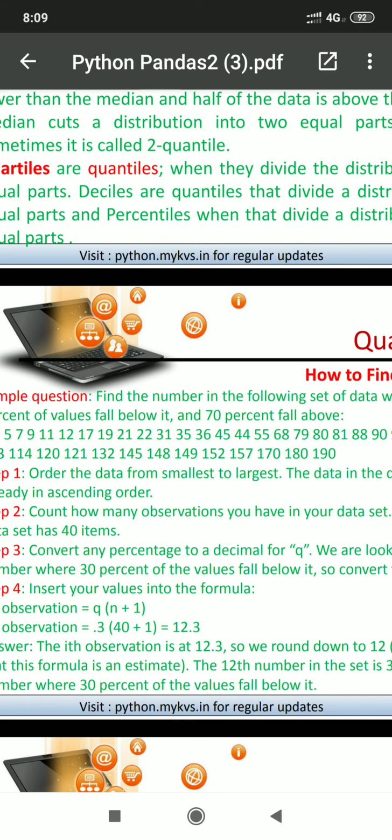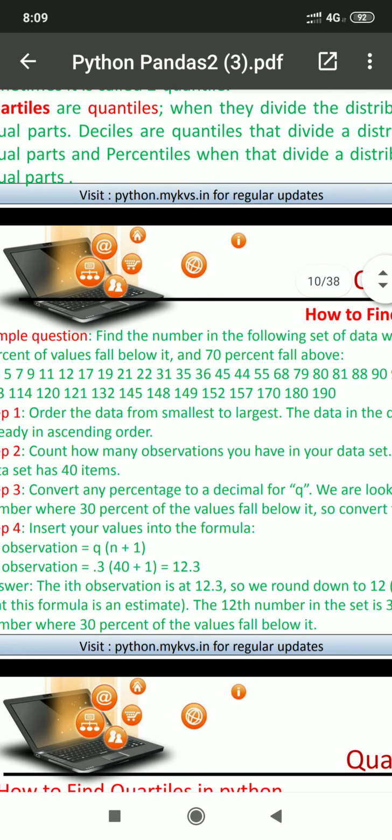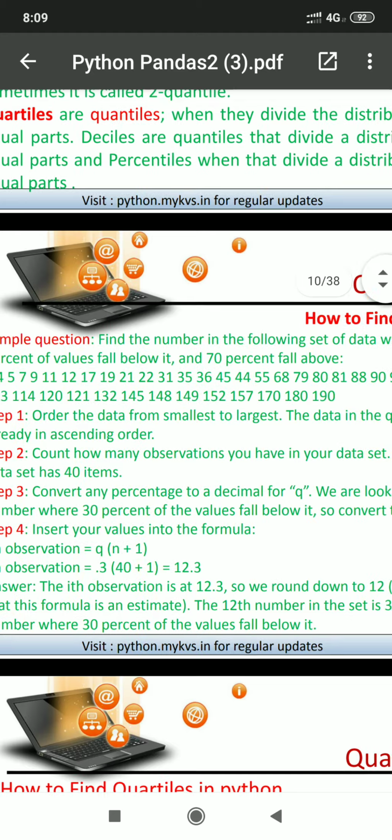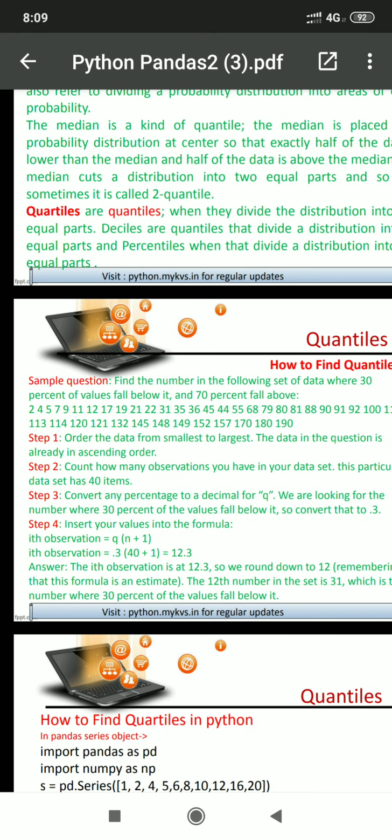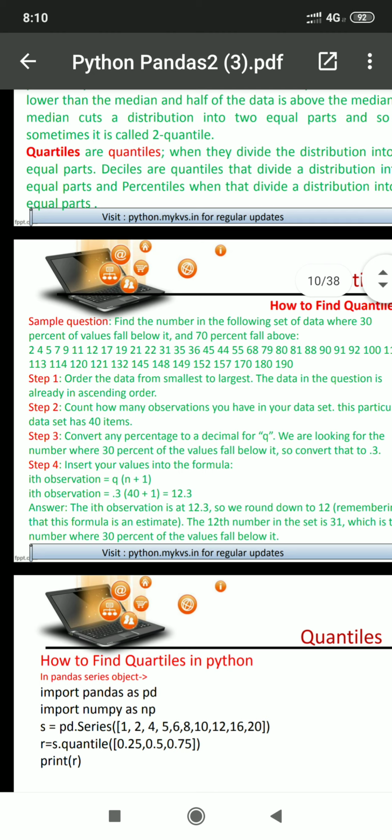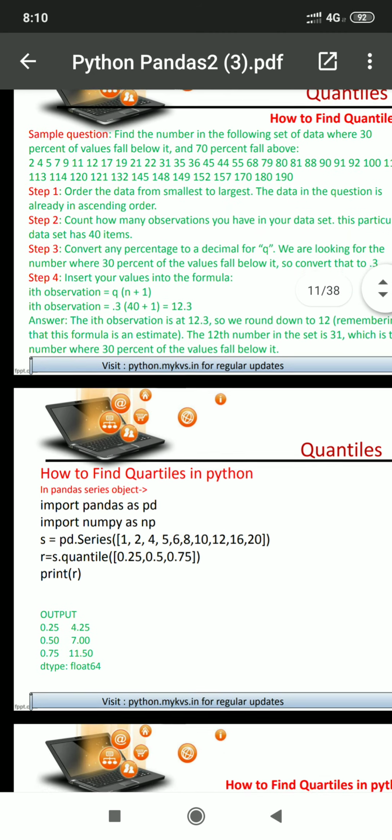It can be either 12 or 13, but it's nearby, so it can be rounded easily to 12. That's why we are considering 12, and at the 12th position the number is 31. So 31 can be considered as 30%. But there may be a chance that it is not exact. Why? Look at this example.